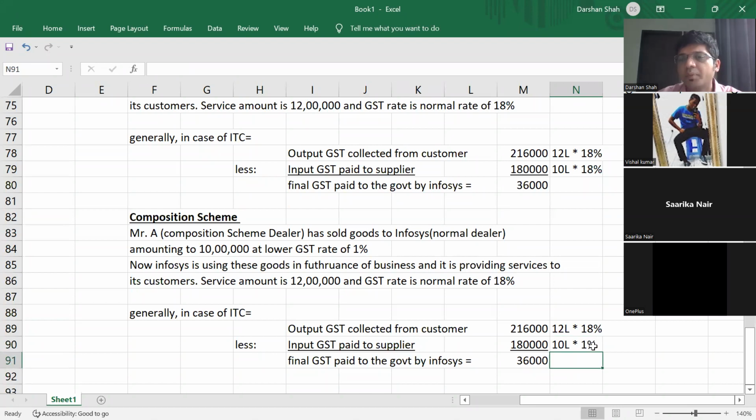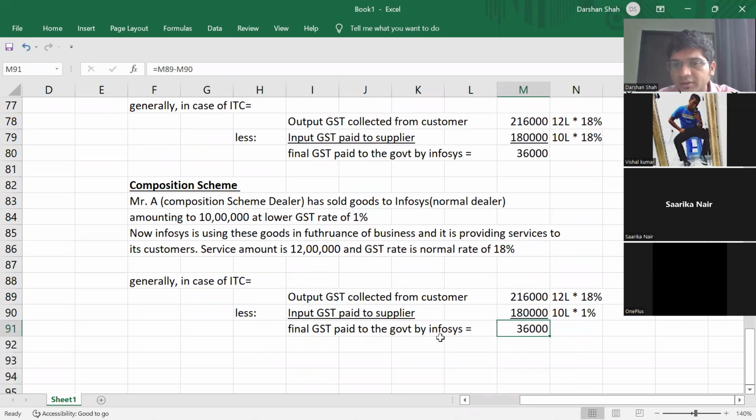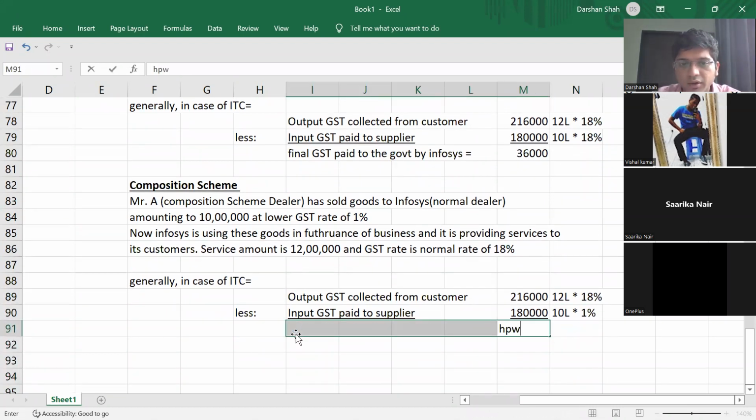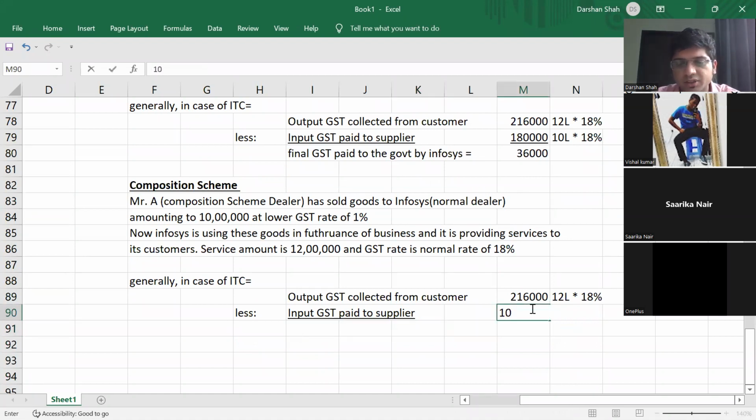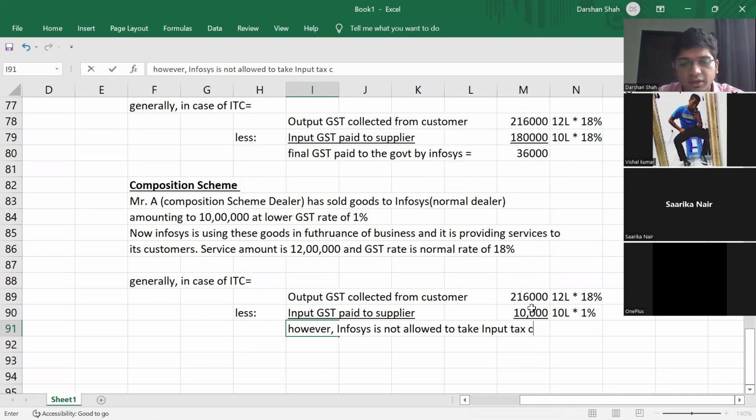Input GST paid is what? 10 lakh into 1%, which is 10,000, right? However, Infosys is not allowed to take input tax credit because it had purchased from a composition scheme dealer.